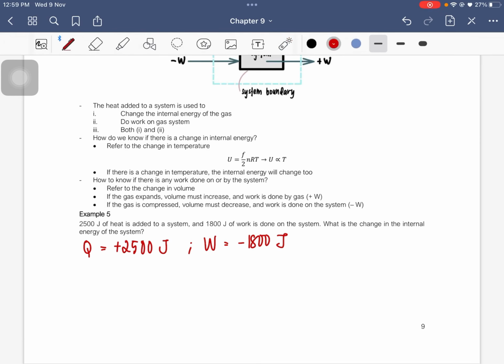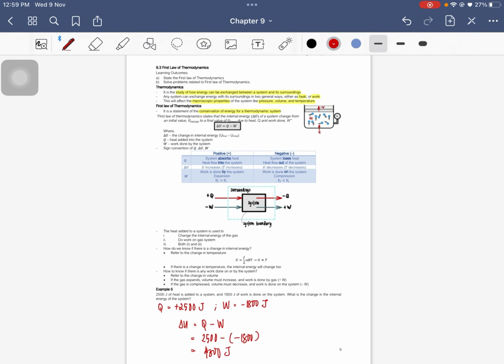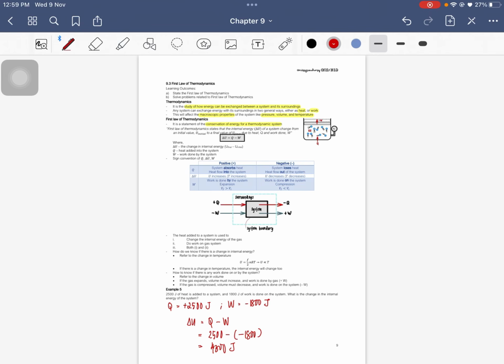So what is the change in the internal energy? We will use delta U equals Q minus W. So Q is 2,500 minus negative 1,800. So this is 2,500 plus 1,800. So we get 4,300 joules for the change in the internal energy. Okay, so that is basically for subtopic number 3 on the first law of thermodynamics.